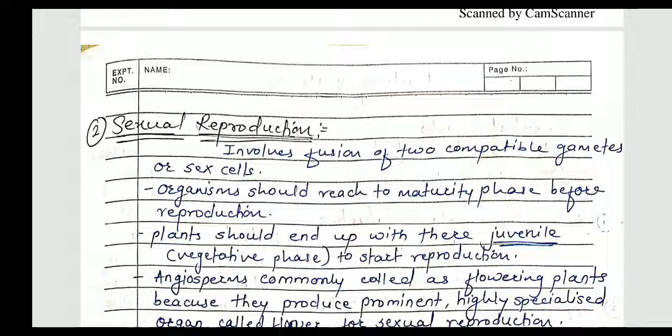In today's video, we are going to focus on sexual reproduction and the structure of flower. Sexual reproduction is the process which involves fusion of two gametes, or fusion of two sex cells. The gametes may be a male gamete or a female gamete. Both come together to form a new individual, and that is sexual reproduction.